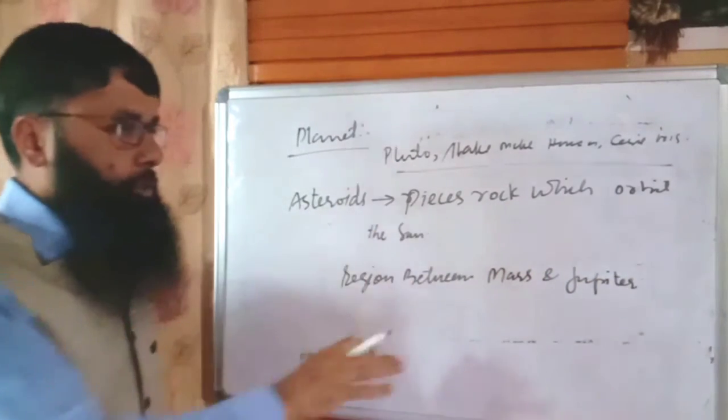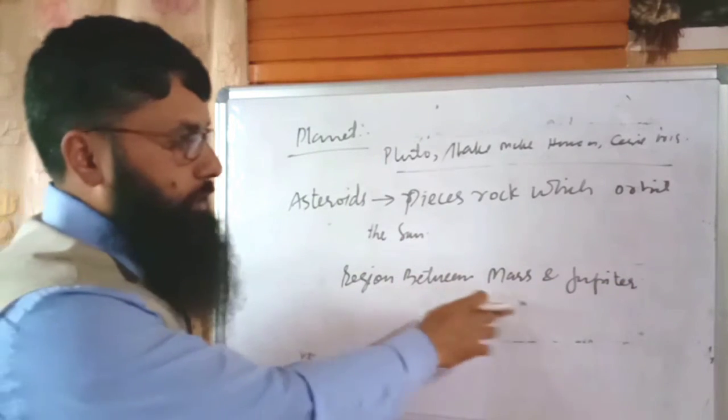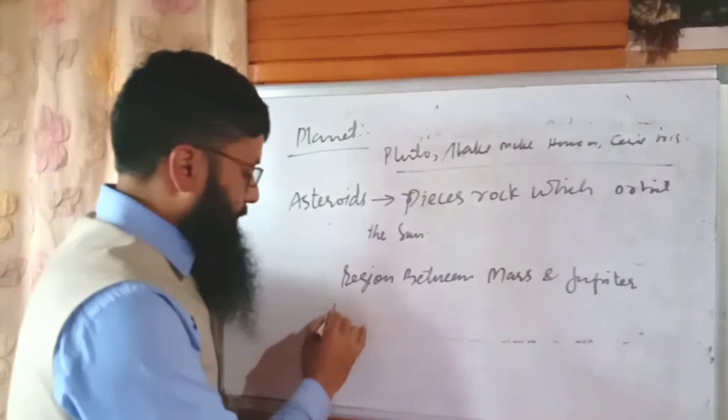These asteroids are particularly found in the region between Mars and Jupiter, and this very region is known as the asteroid belt.